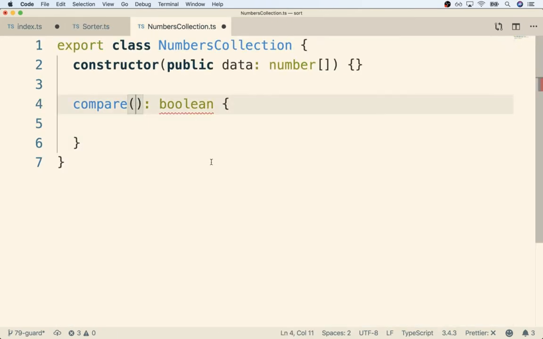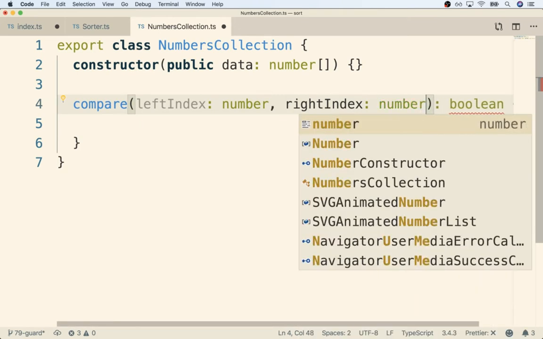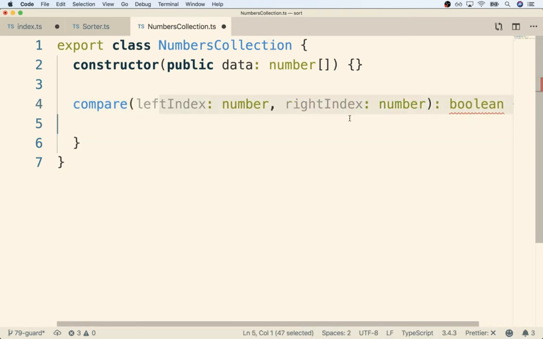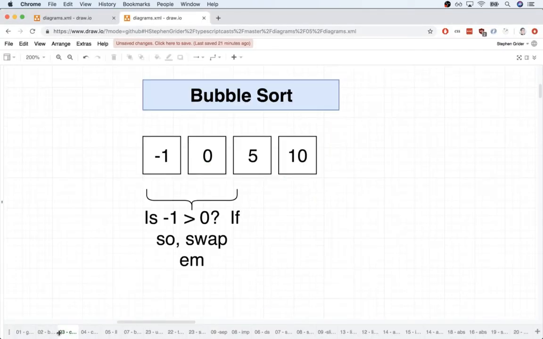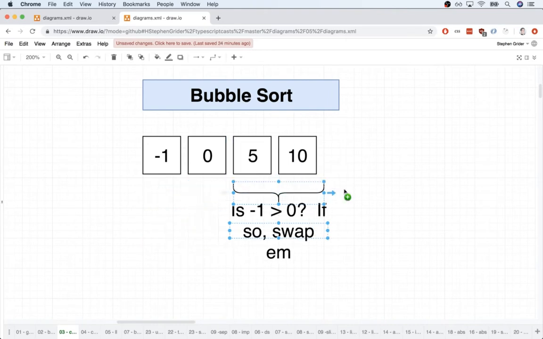So inside of compare, we're going to take in two arguments. The first argument is going to be the index of the left-hand side of this pair. So I'll say left index is going to be a number. And then the second argument is going to be a right index. Let me make sure it's really clear what the purpose of these two arguments are. Like we just said, the goal of this overall method right here is to decide if we need to swap two elements in a pair. And when I say two elements in a pair, remember the entire point of bubble sort is that we compare each little pair of elements all the way through the collection of data. So like compare those two, then compare those two, then compare those two, and so on.